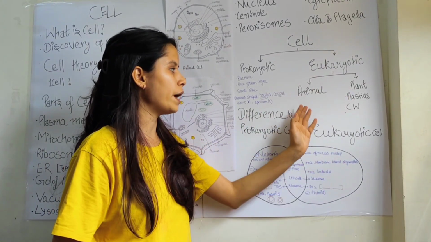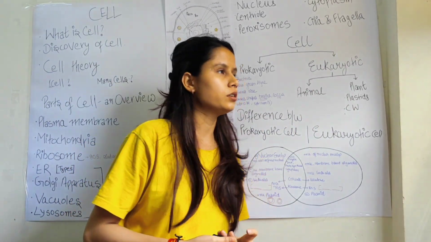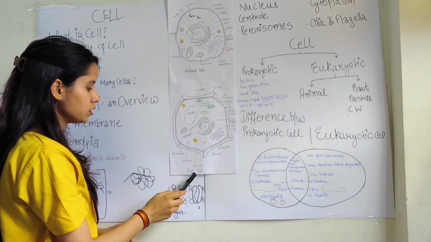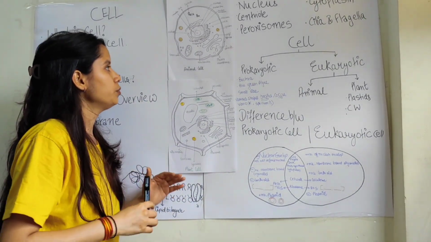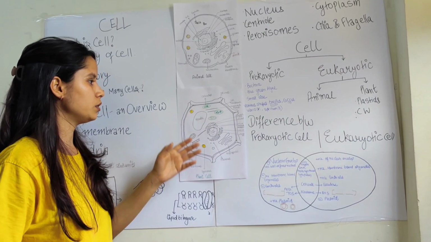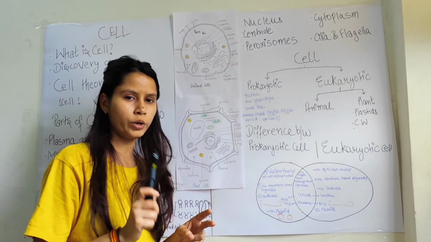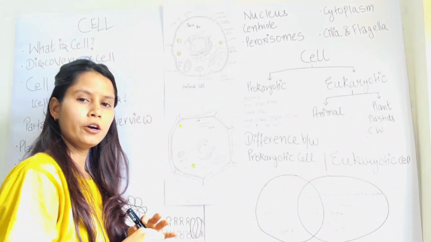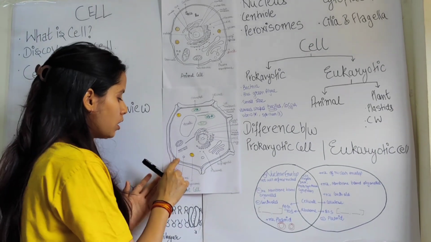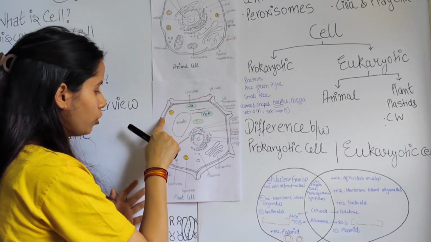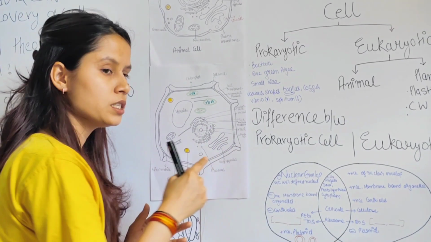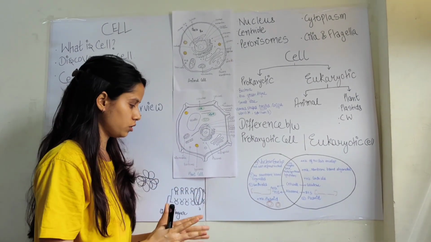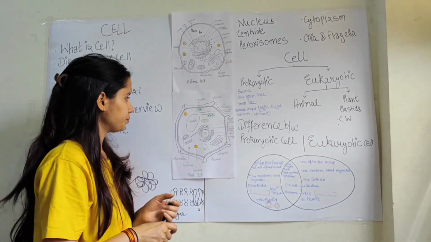In eukaryotes, we have animal cells and plant cells. Let's discuss the difference between animal cells and plant cells. So this is the structure of an animal cell, this is the structure of a plant cell. 80 to 90% of the organelles are common in both plant and animal cells, but there are two additional things which are present in plant cells, that is cell wall and plastid. In animal cells we have only a plasma membrane, but in plant cells, above the plasma membrane there is also a cell wall. This cell wall provides mechanical and structural support to the plant cell, so the plant cell does not get ruptured, and it is made up of cellulose.